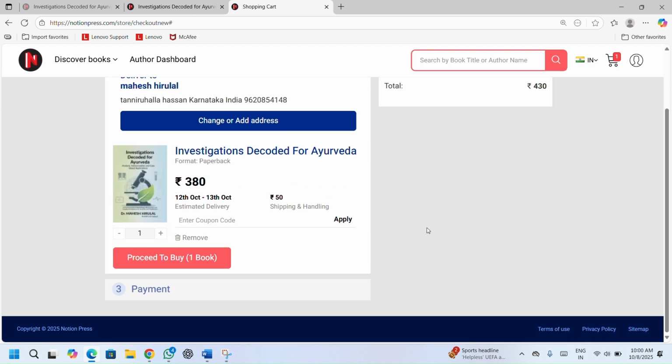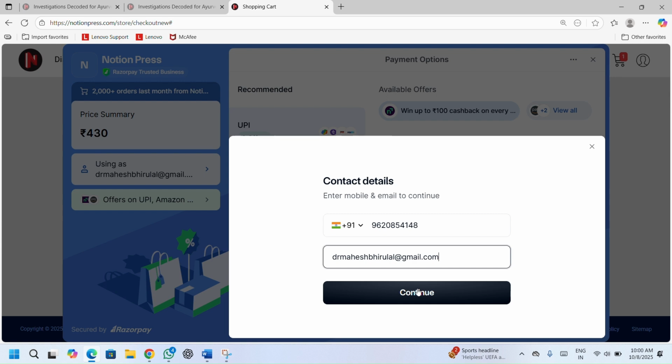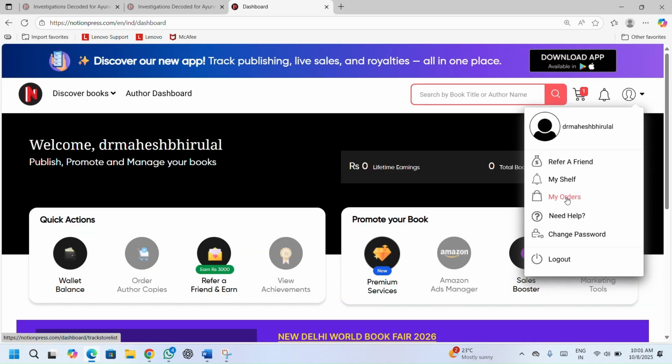Then proceed to buy, put again the contact number, and the payment page will open. Pay by any method, or you can click on scan and scan the payment. Complete the payment and check the order from your profile.